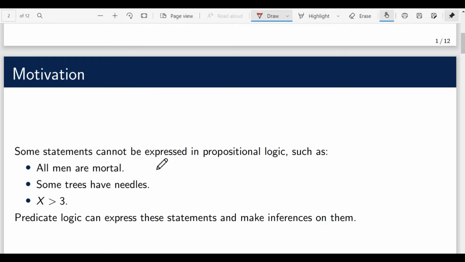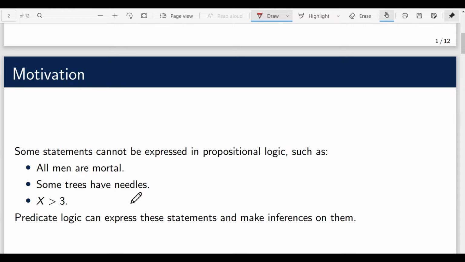Consider these three statements. Statement 1 is all men are mortal. Statement 2 is some trees have needles, and statement 3 is x greater than 3. With the help of propositional logic, we cannot express these statements, whereas predicate logic can express these statements, and we can also make inferences on these statements with the help of concepts of predicate logic.